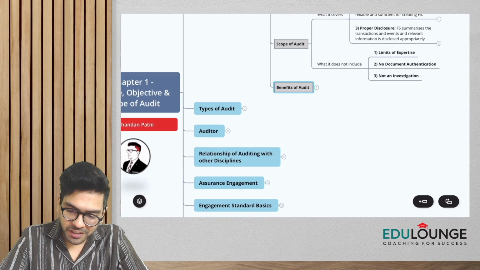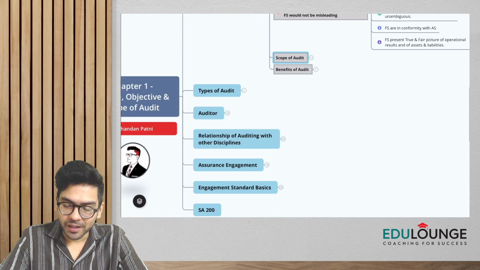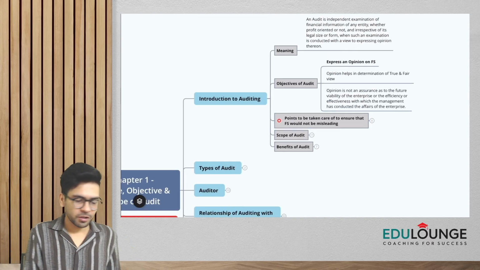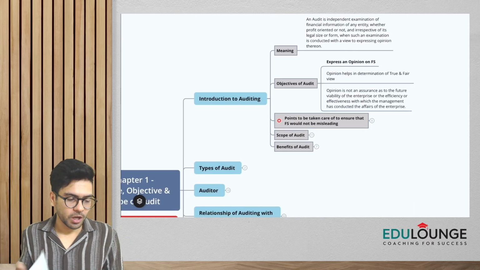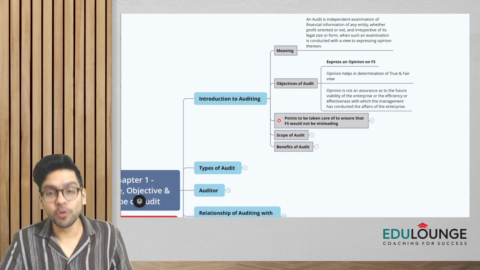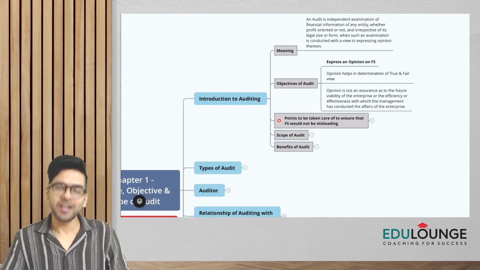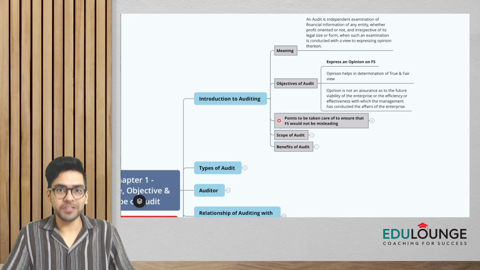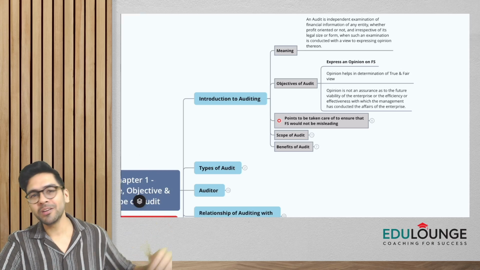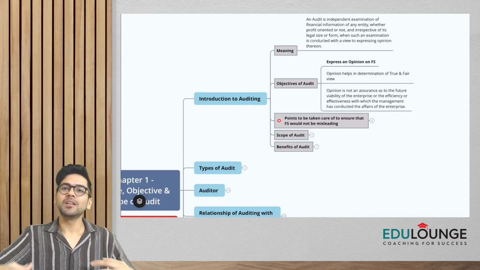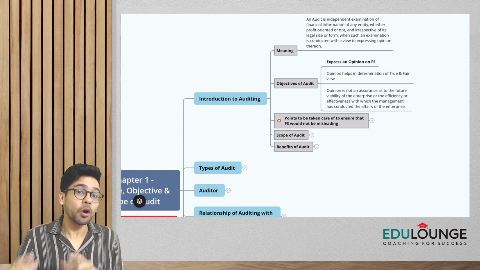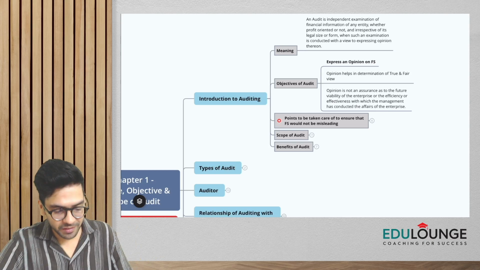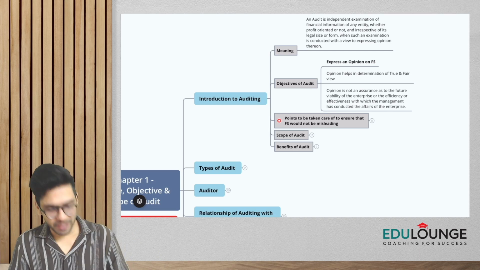Okay, so if you see, guys, with this we have completed the introductory part to the concept of auditing. Though in your study material, we have a few more points, like where the word audit originated from. So if you want to know the story, remember that the word audit came from the Latin word audire, which means to hear. So in the medieval times, the auditors used to hear the accounts. There would be people who would read out the accounts, and the auditor is going to hear them. This is how the name has come.